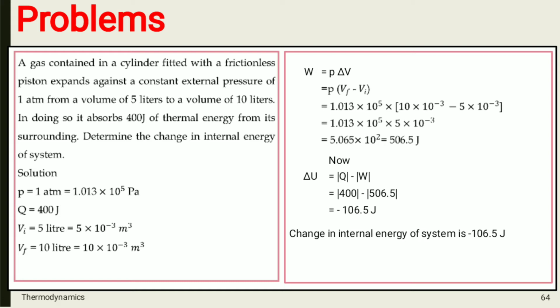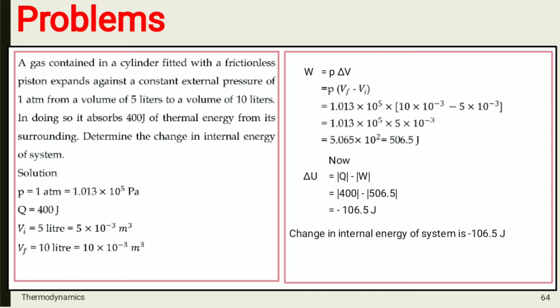In doing so, it absorbs 400 joule of thermal energy from its surroundings. Determine the change in internal energy of the system.